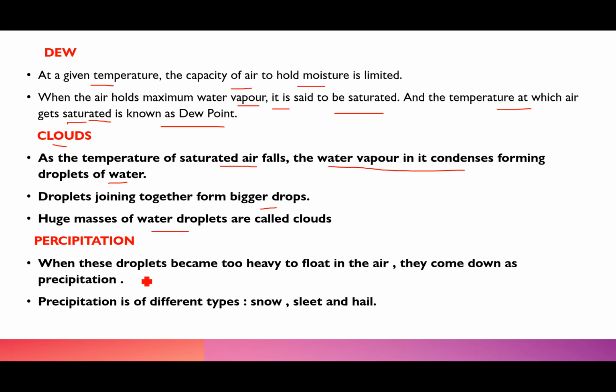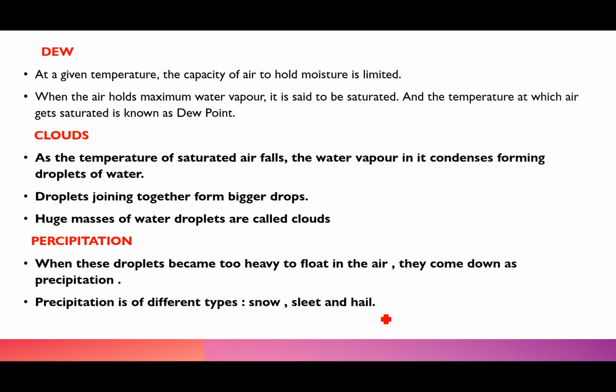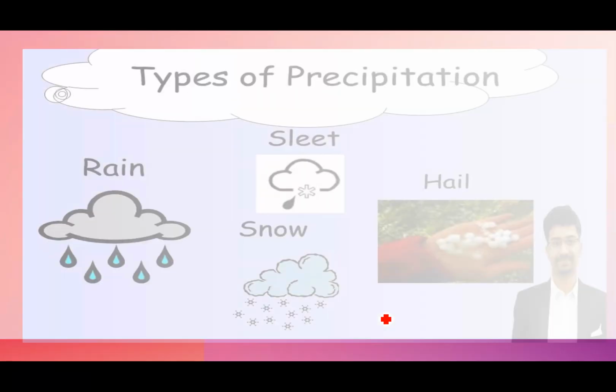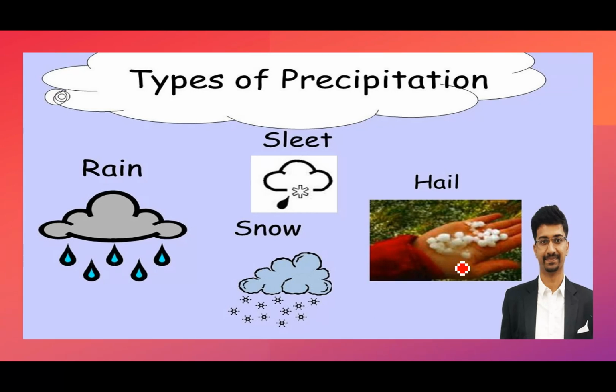And when these droplets become too heavy to float in the air, they come down as precipitation. Precipitation could be rain, snow, sleet, hail, anything, because now these droplets cannot hold more moisture in them, so that it leads to precipitation. Now, there are various types of precipitation. There is rain, sleet, there is snow, there is hail, right?